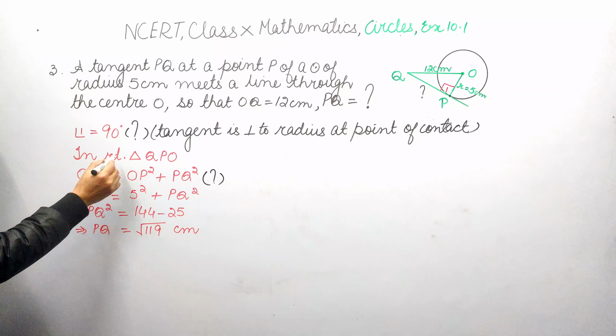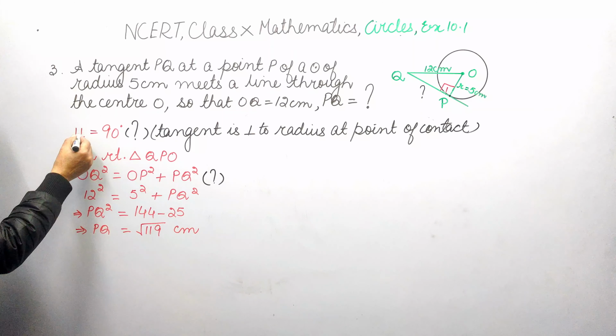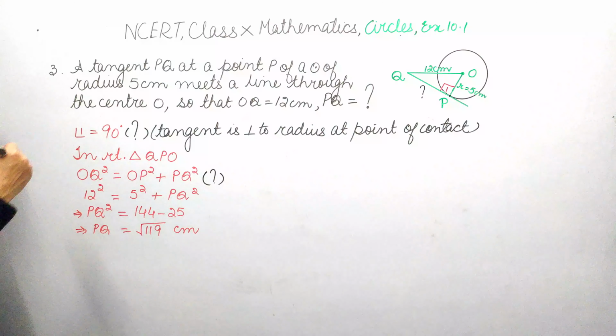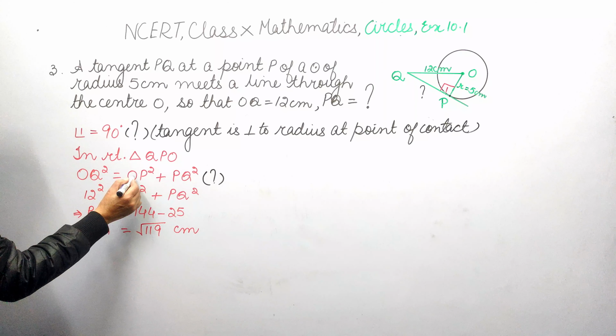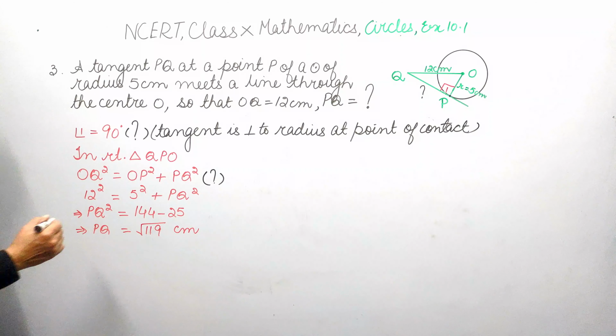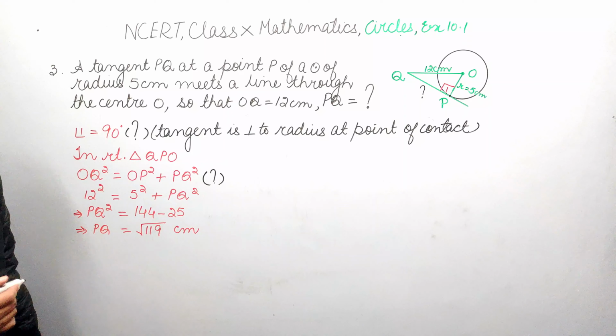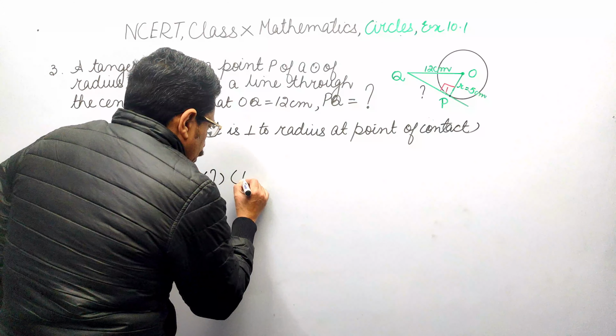Now in right triangle QPO, because angle 1 is 90, this triangle becomes a right triangle. We have OQ square is equal to OP square plus PQ square. Why this relation? This is by Pythagoras theorem.